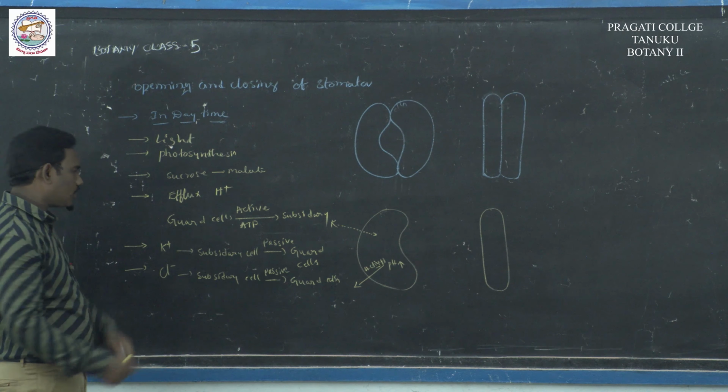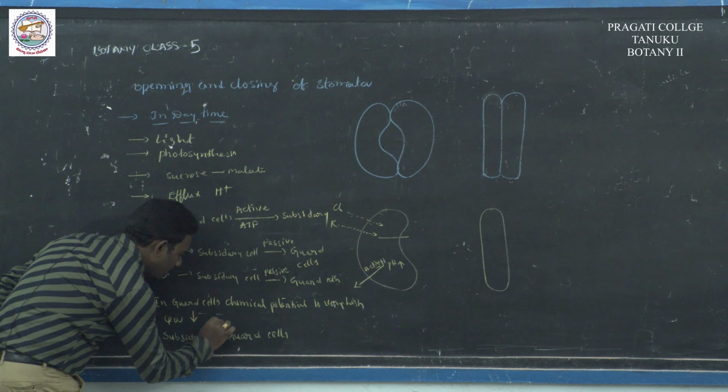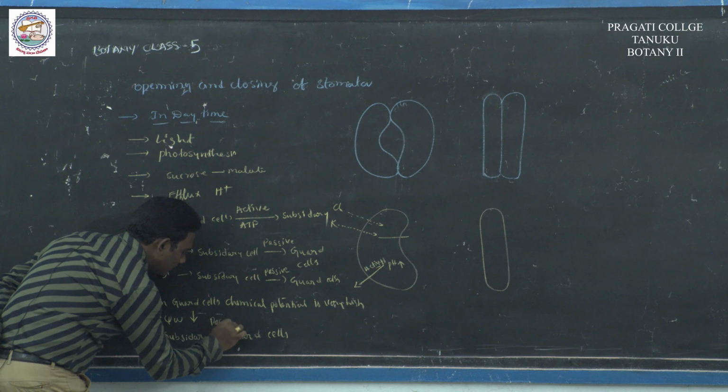So the water potential decreases. So water molecules enter from the subsidiary cells into the guard cells by passive transport, by the process of osmosis.